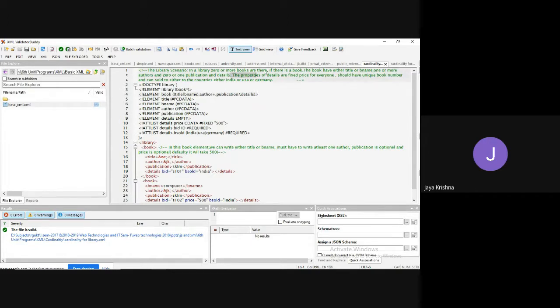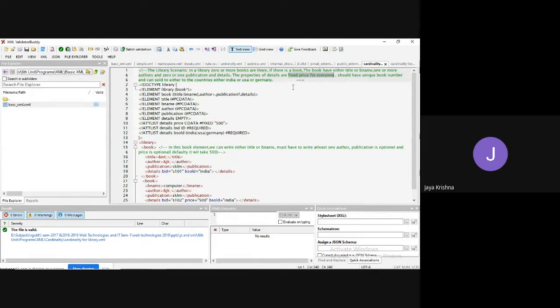So up to here we did. If you take the details, first I would like to complete: title is PC data, book name is PC data, author is PC data, publication is PC data, and details. Details also, if you want, you can pass some PC data if it is required. I don't want to provide any text data, that is why I made it empty. If you take the details element, the price is fixed for everyone.